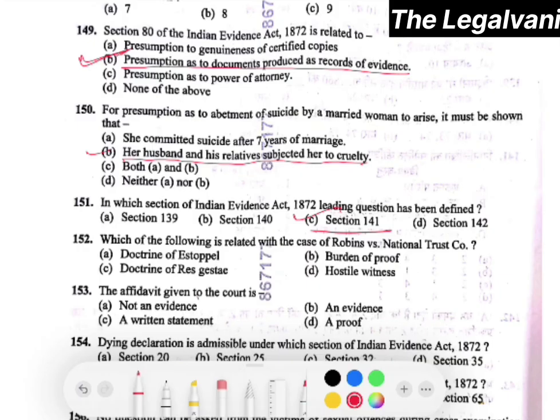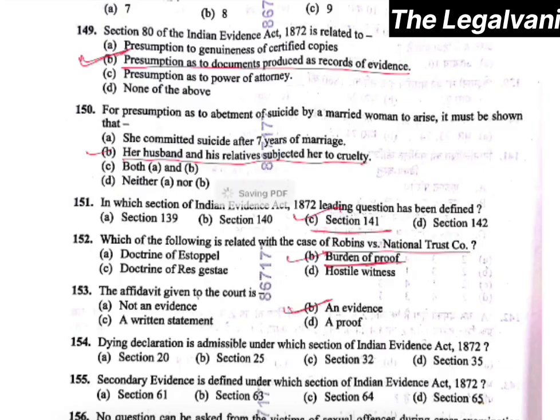Question number 152. Which of the following is related with the case of Robins versus National Trust Company? The right answer would be burden of proof, right? Option number B will be the right answer. Question number 153. The affidavit given to the court is an evidence, right? It is an evidence.